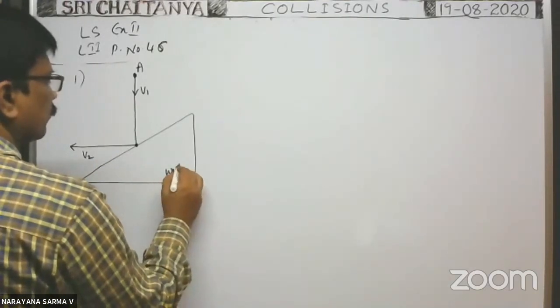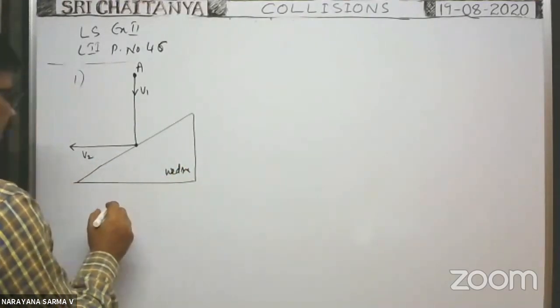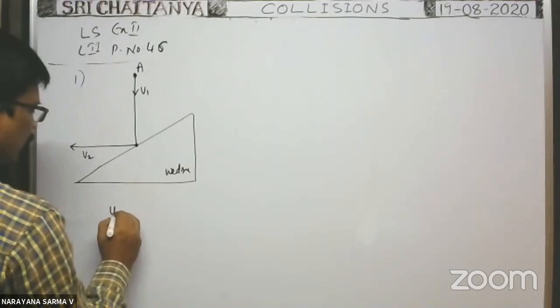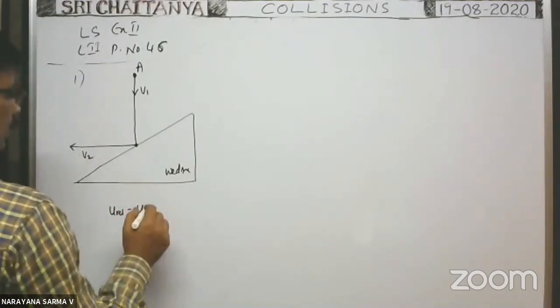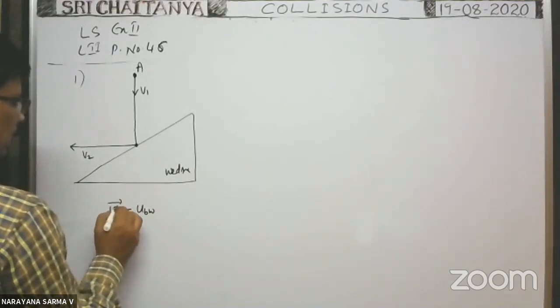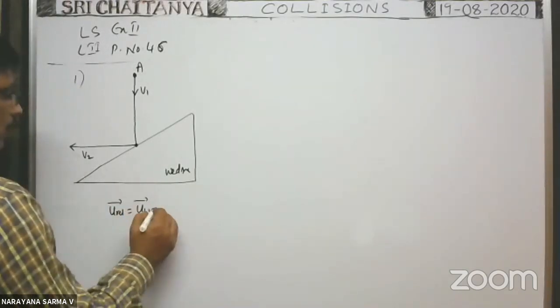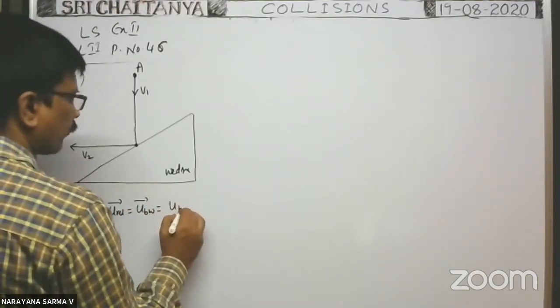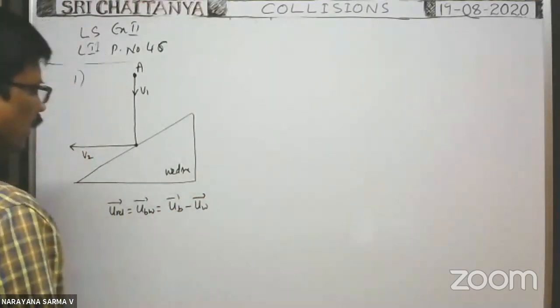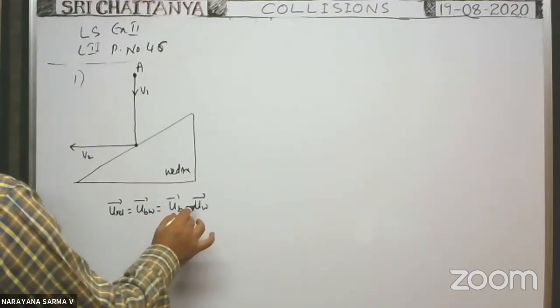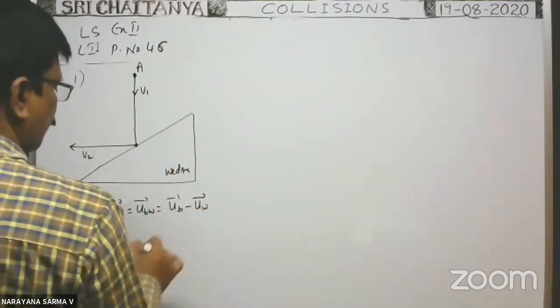This is the wedge. What is the initial relative velocity of the body with respect to the wedge? Initial relative velocity before collision, U_BW bar, is equal to U_B bar minus U_W bar: initial velocity of the ball minus initial velocity of the wedge.